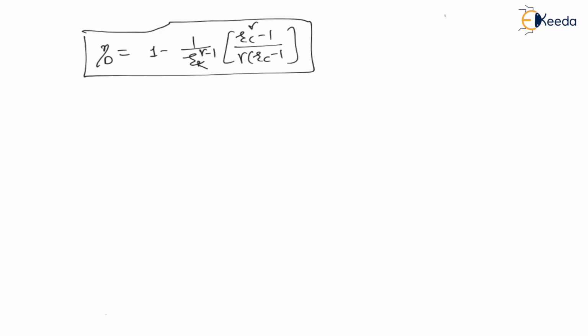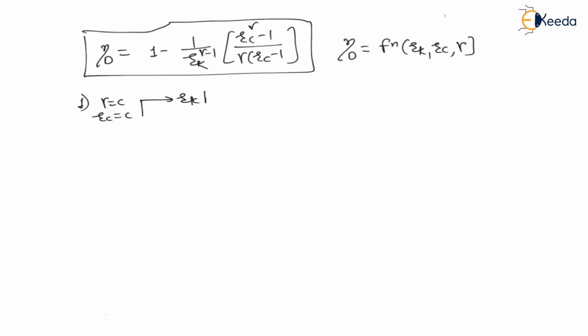Now let us understand the effect of operating variables on the efficiency of diesel cycle. First of all, this diesel cycle efficiency is a function of compression ratio Rk, cutoff ratio Rc and gamma. So number one, let us say if gamma is constant and Rc is constant, and if I vary Rk, then what will happen to the efficiency?